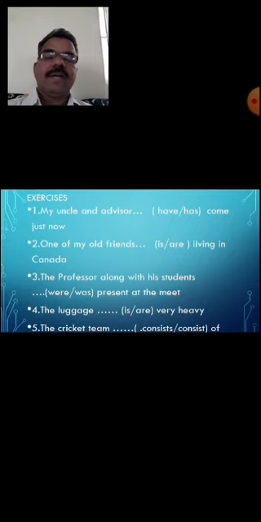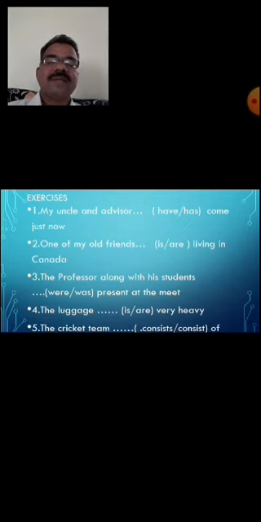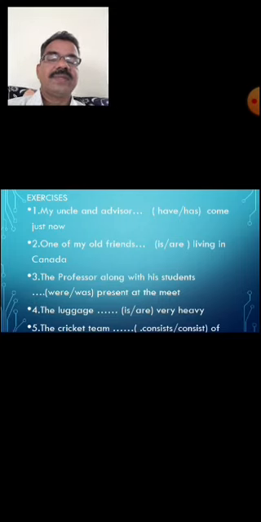My uncle and advisor came just now. Now see, my uncle and advisor. It looks plural, but before advisor, there is no preposition. It means it is one person only. So naturally, the singular form of the verb only should come. My uncle and advisor has come just now. Many commit mistakes here because they think that my uncle and advisor are two different persons. So naturally, have has to be used. No. My uncle and advisor has come just now.